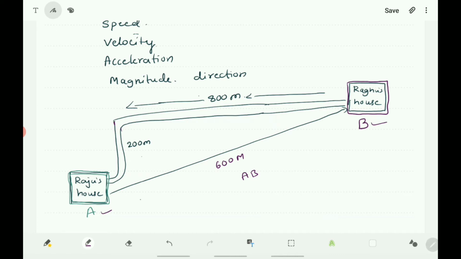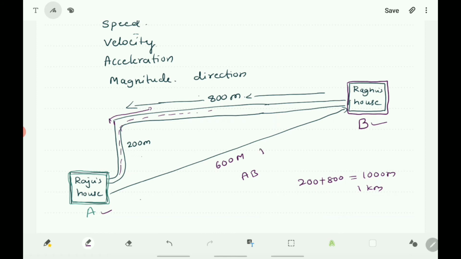Now here, if Raju wants to meet Raghu, he wants to go to Raghu's house and he must travel along this path. First he should reach this point and then take a turn to that house, and totally he must travel a distance of 200 plus 800 meter, that is 1000 meter, means 1 kilometer. So this 1 kilometer is the distance traveled by Raju to meet Raghu. But actually the shortest distance from Raju's house to Raghu's house is only 600 meter.